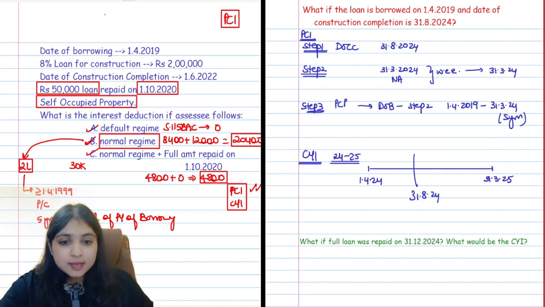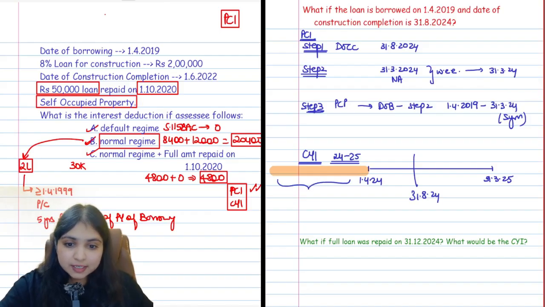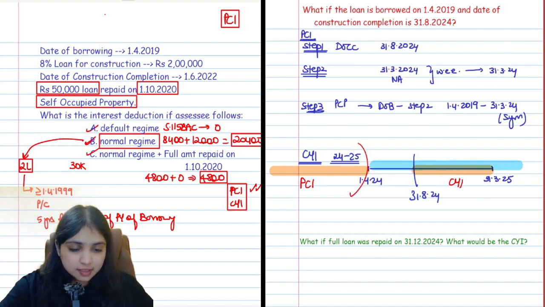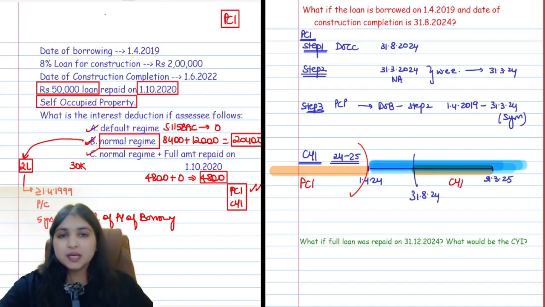I'll tell you the logic. See, pre-construction interest, I'm stopping the pre-construction period on 31st March 2024, right? This period, whatever interest you have paid will go to pre-construction interest. And you're saying that construction got completed only on 31st August 24. If you take only this period in current year interest, then tell me, where will this period go? Getting my point? So that is why, till 31st March 24 in our example, it is pre-construction interest, and the entire period after this will be current year interest.